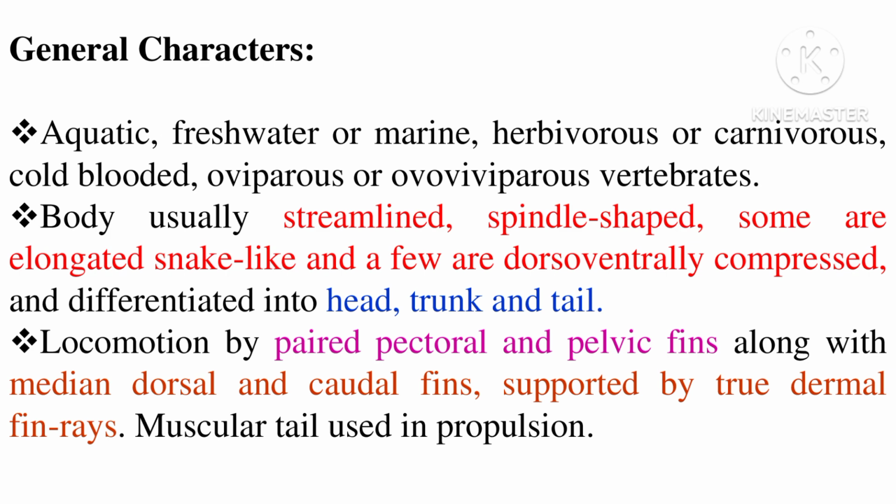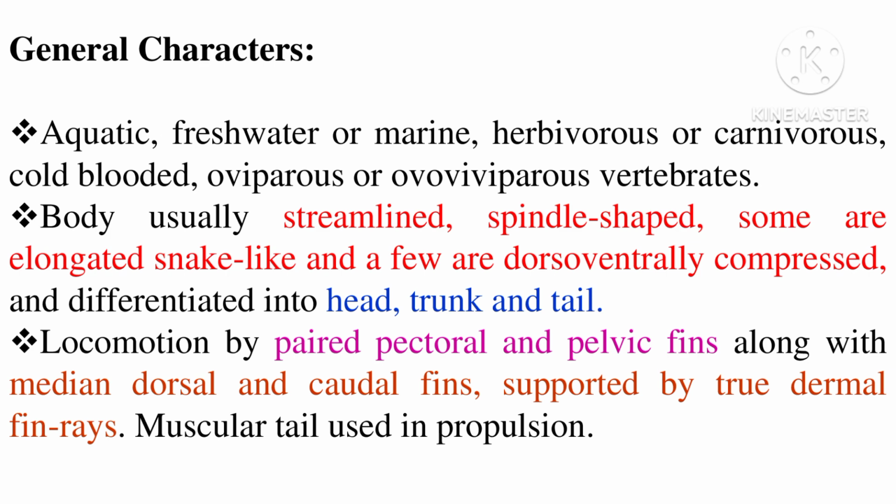The body has a very good streamlined appearance. They may have a spindle-shaped body. Some organisms are elongated, snake-like, and a few are dorsoventrally compressed. And the body is differentiated into head, trunk and tail. The locomotion is well organized with the help of paired pectoral and pelvic fins, along with the median dorsal and caudal fins. So what are these caudal fins?